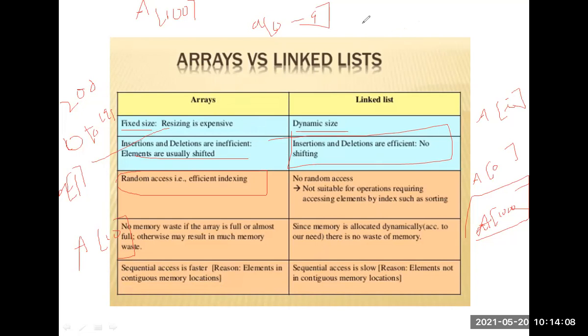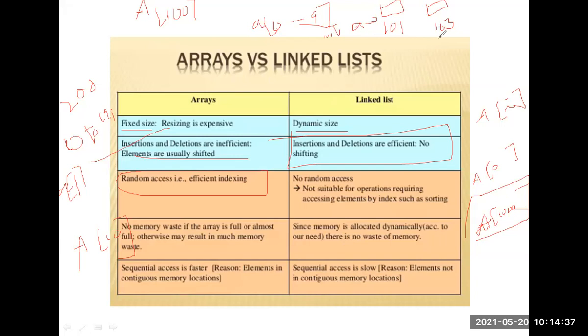Continuous memory allocation means, for example, there is an address 1, which is the block address, of type int. Then the next block address is increased by the integer size, then it is 103. So in an array continuous memory is required.